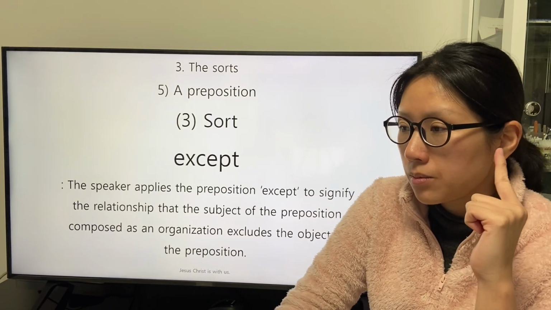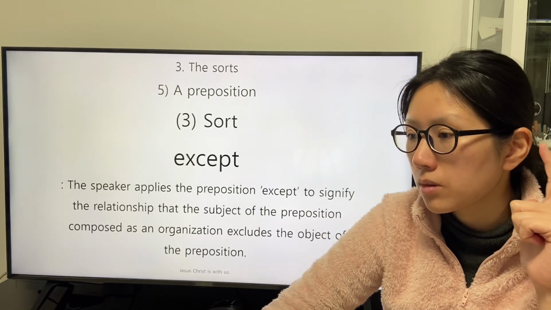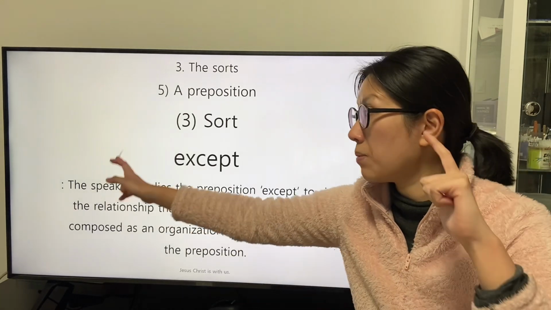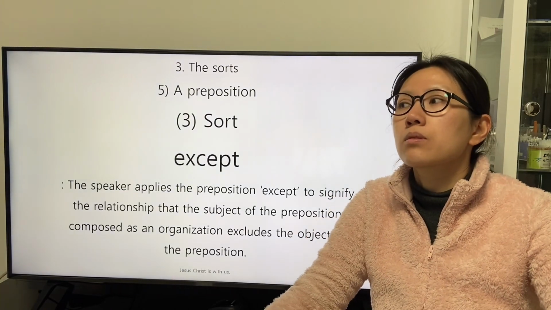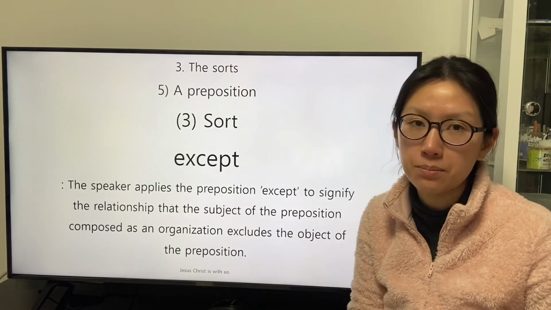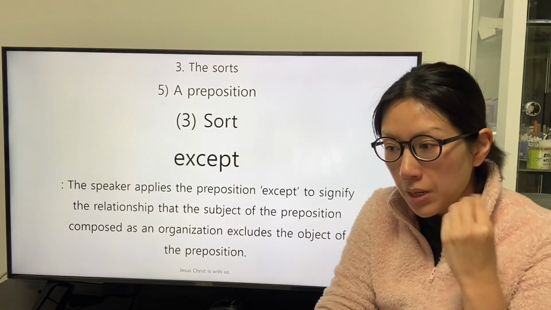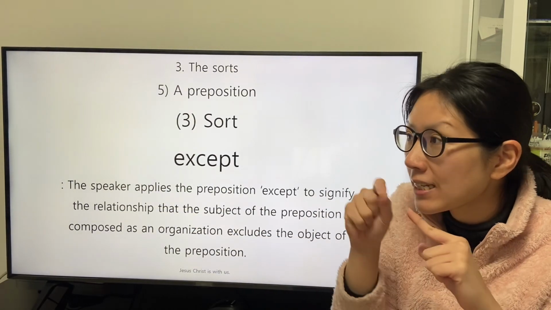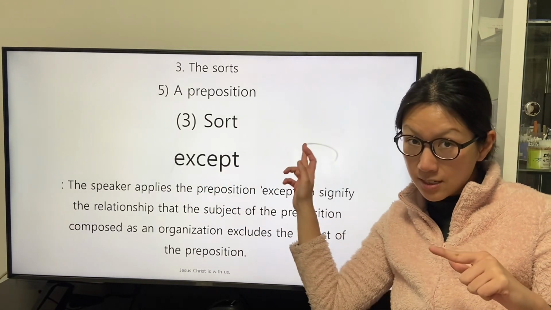And the subject of the preposition except excludes the object of the preposition except. Because the subject of the preposition except starts and gives the definition of the preposition except to the object.